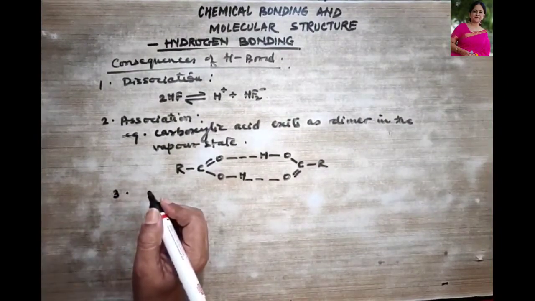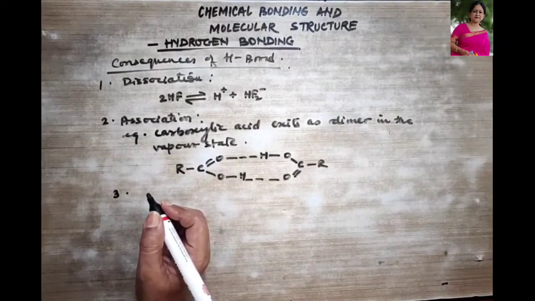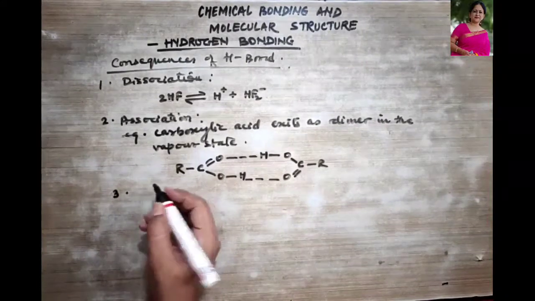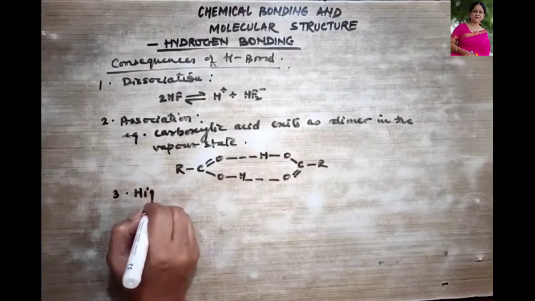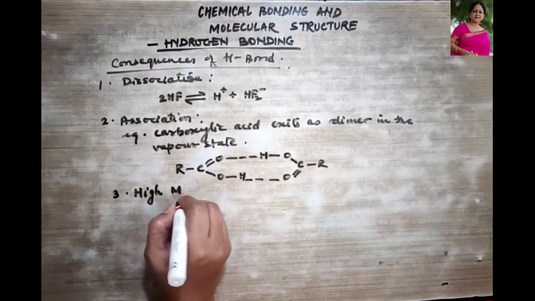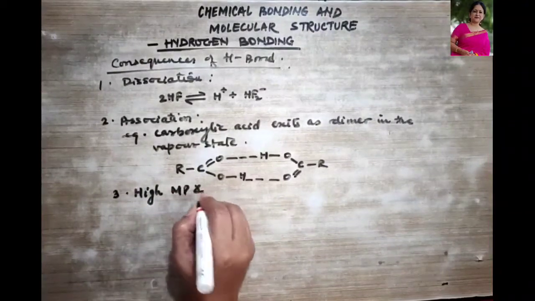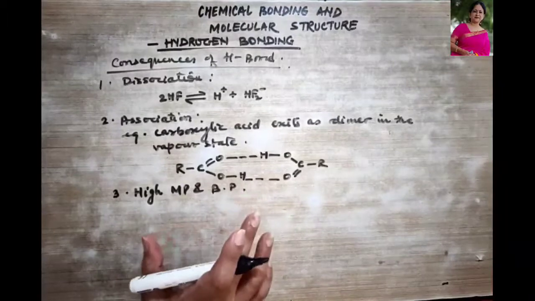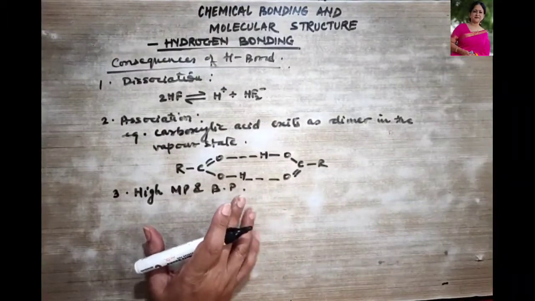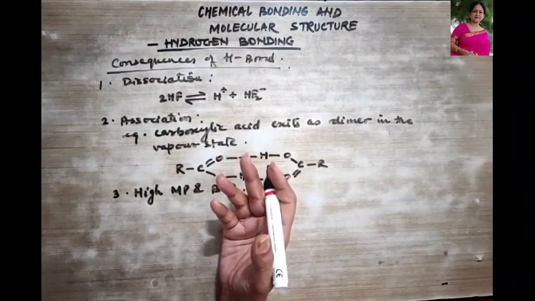Then let's talk about the next consequence of hydrogen bonding. It shows also high melting and boiling points, right? So compounds containing hydrogen bonds have high melting and boiling points.